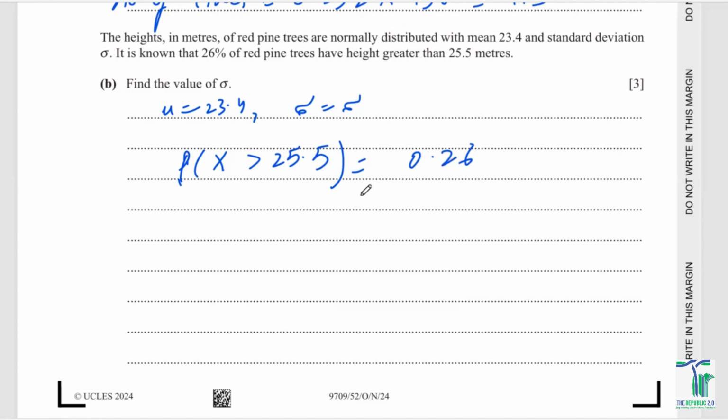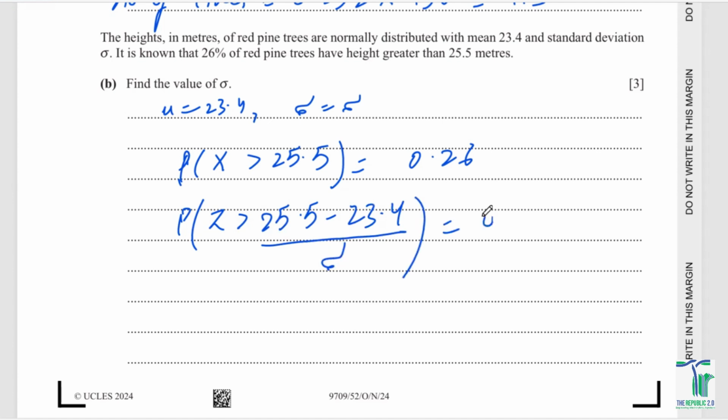Right? So by just solving these equations down, I can just simply write it z greater than x minus mu upon sigma formula tha. So 25.5 minus mu, which is 23.4 divided by the standard deviation, which is sigma, equals to 0.26, right?